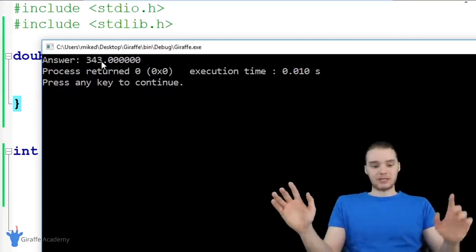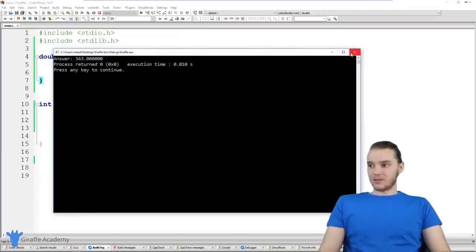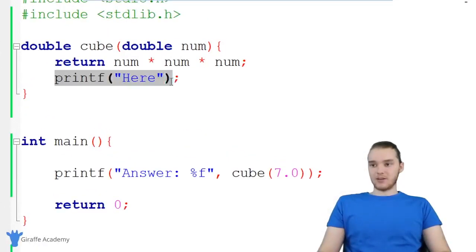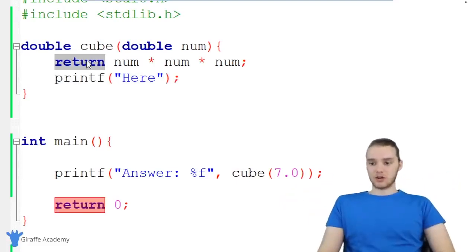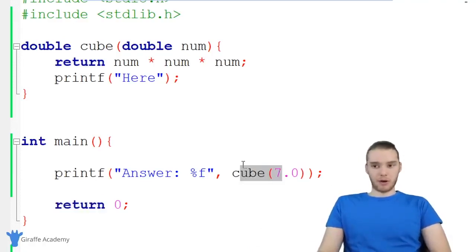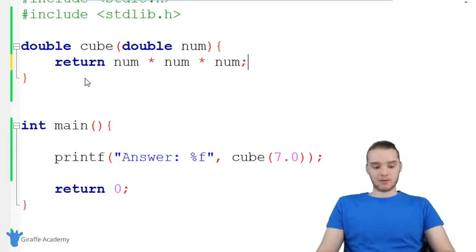In other words, this line of code down here, printf "here", never gets touched, because when we use this return keyword, it breaks us out of the function. Whenever C sees this return keyword, it just exits the function and goes back down here to the normal program. So just keep in mind that you can't really put any code after you use this return keyword because it will break you out of the function.